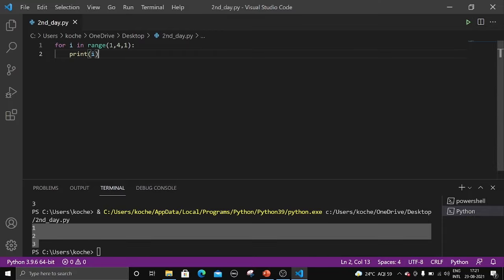So 1 comma 4 comma 1, right? What is end here? End is 4. I have told you to subtract 1. That is 1 comma 4, the 4 minus 1 comma 1. So it will run 3 times.